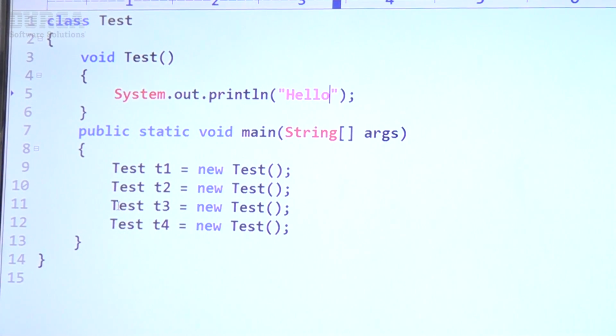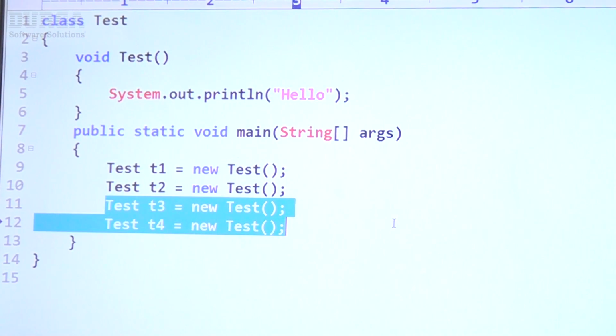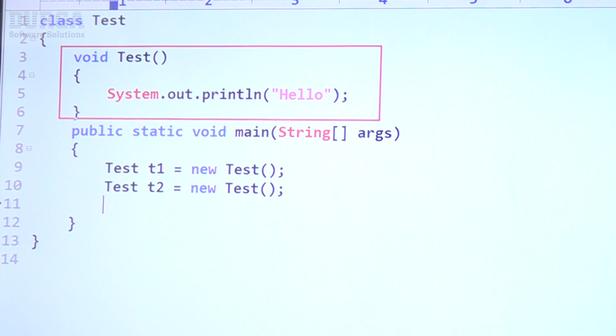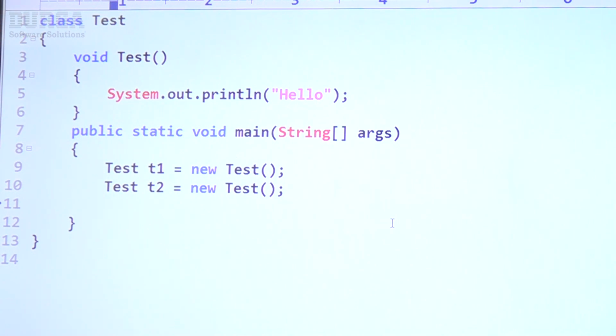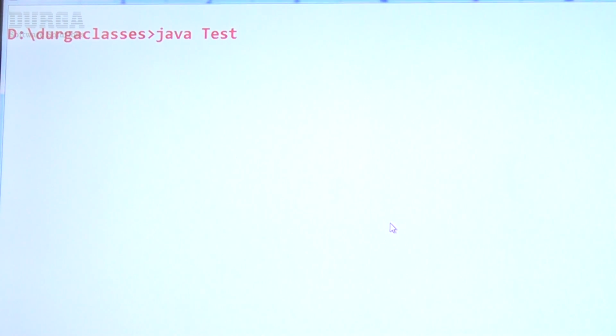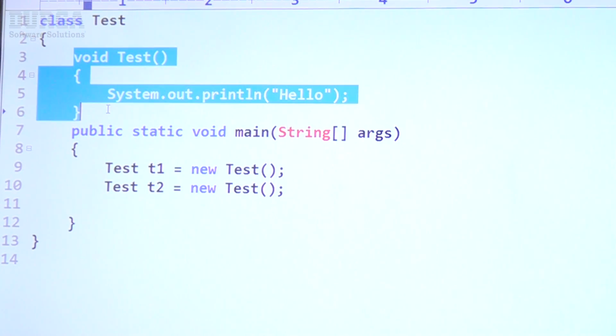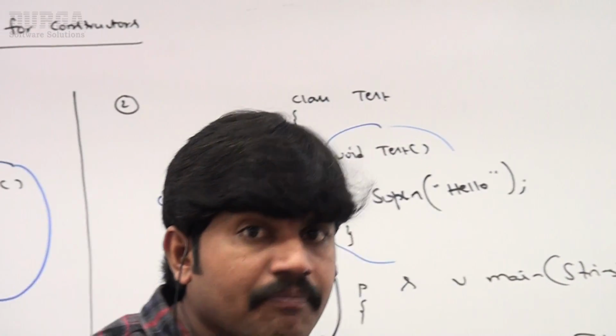Two objects are created. Happily the code compiles fine, happily the code runs fine, but we never get any output because it is not a constructor, it is a method.